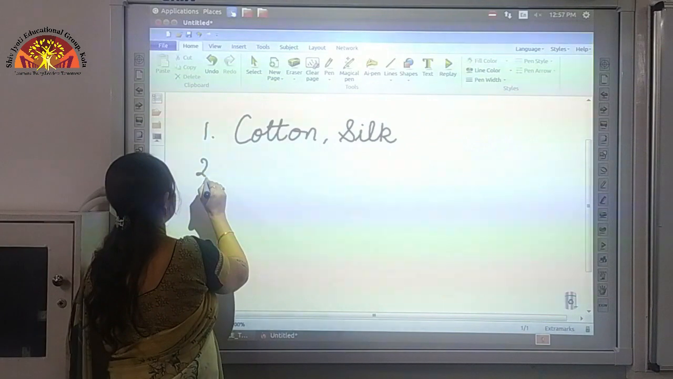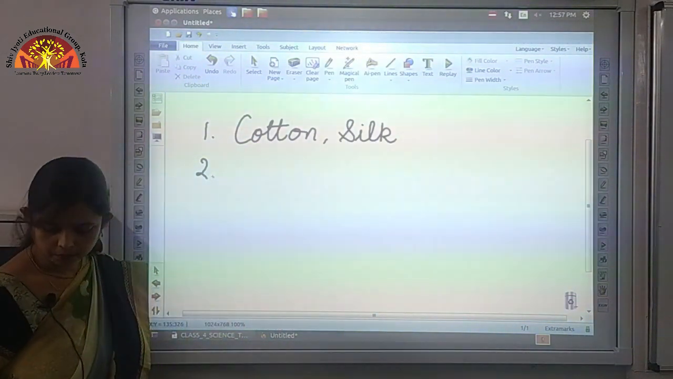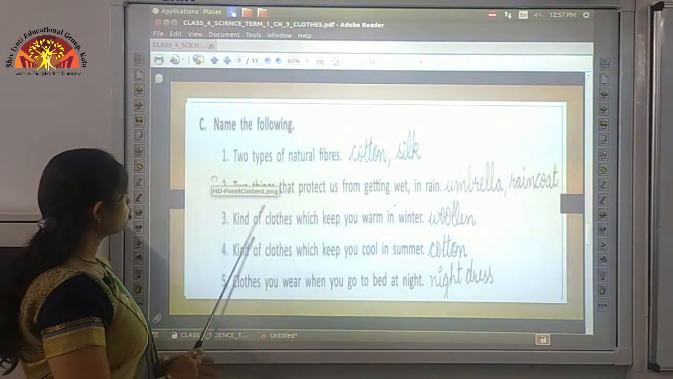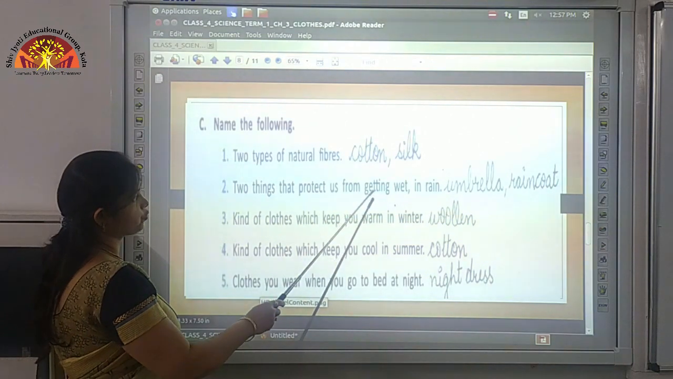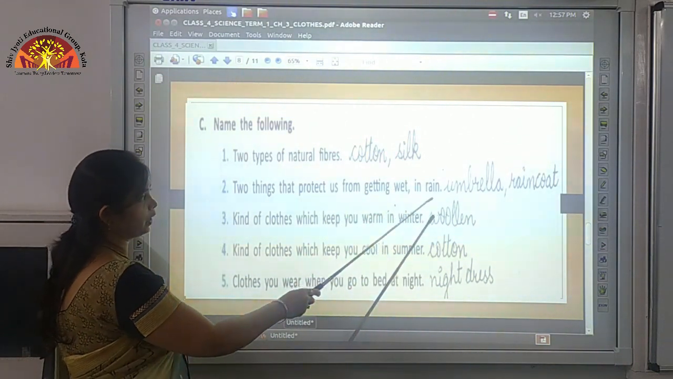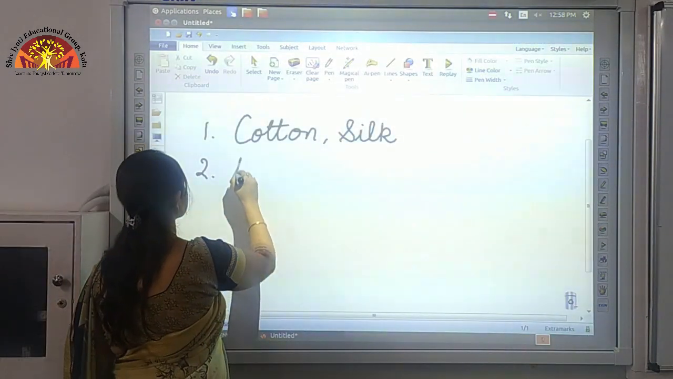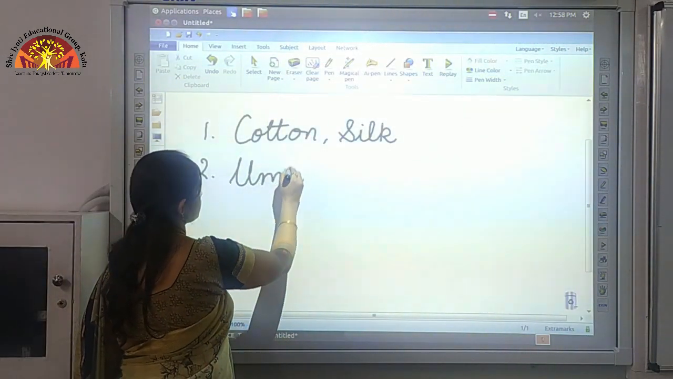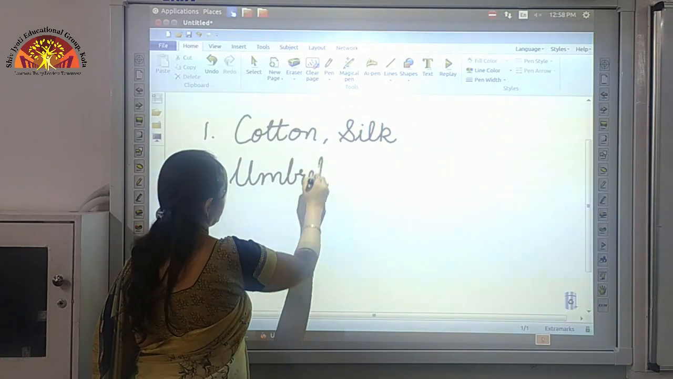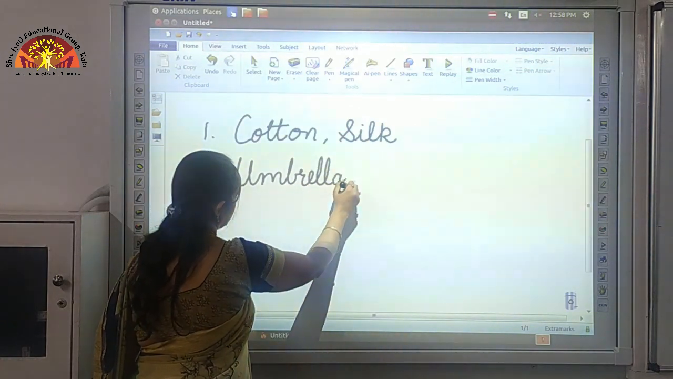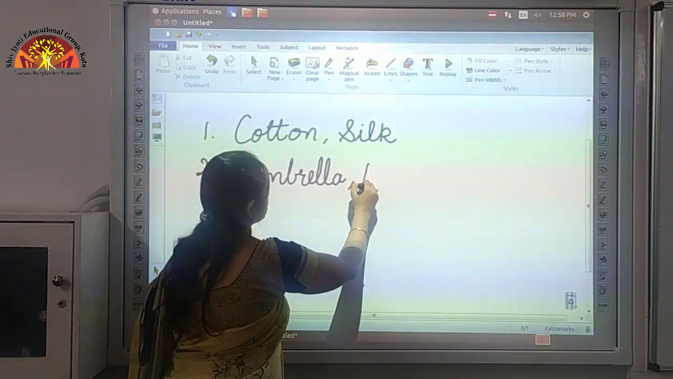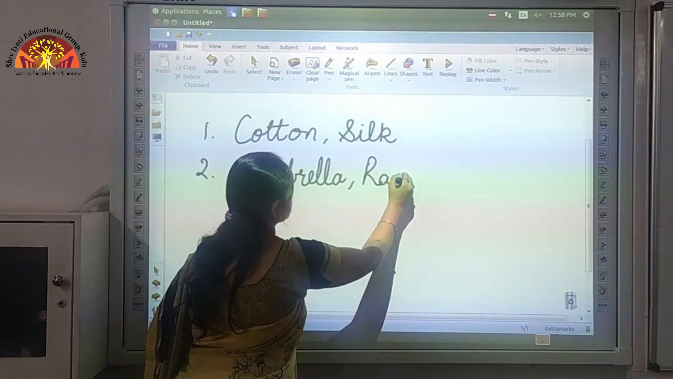Now we move to the next one. Two things that protect us from getting wet in rain. So the correct answer here are umbrella and raincoat.